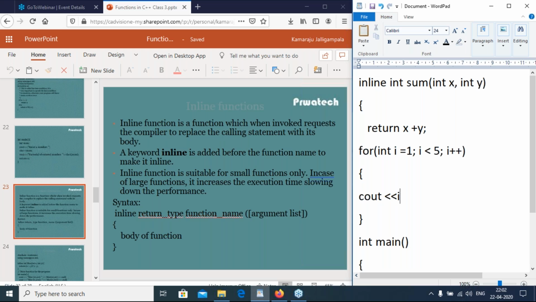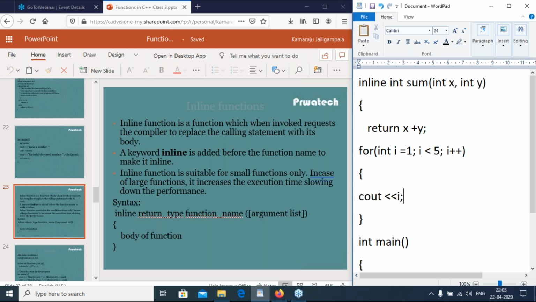So this is not an inline function because we are using for loops, looping a number of iterations. If I give 5, then the loop continues with 5 iterations. These inline functions are suitable for only small functions. In case of large functions, it increases the execution time, and performance automatically goes down. So it takes more time to execute.